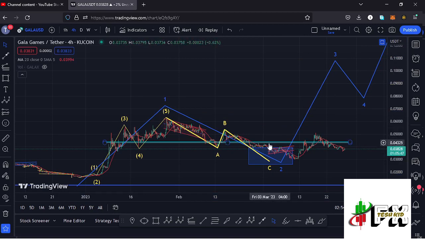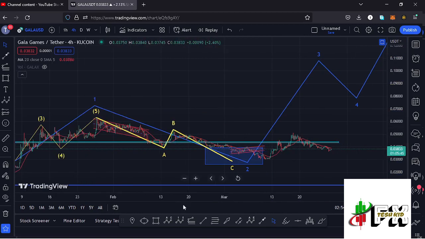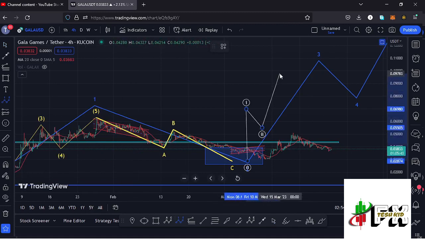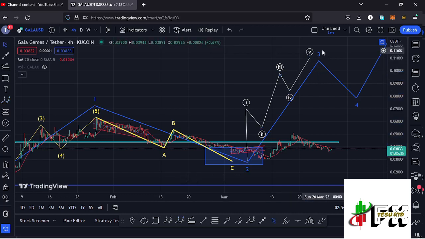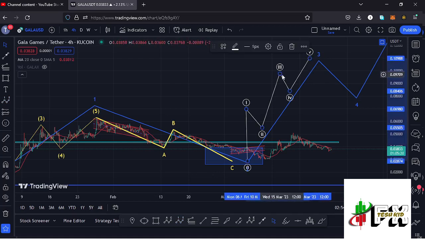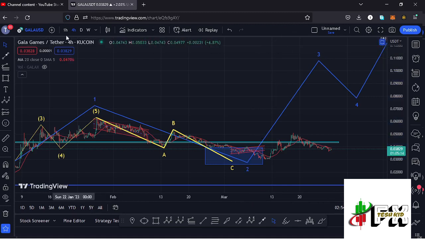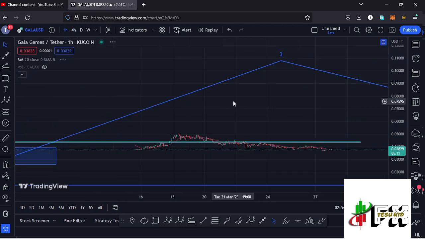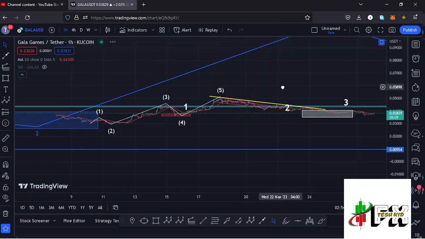And in the formation of that wave 3, which is also an impulsive wave, I'm also expecting to see a 5-wave structure in formation within the formation of that wave 3, having the wave 5 fully maximizing our target areas and also giving us the high for that wave 3 to the upper side. And it is this micro Elliott wave count within the formation of that higher Elliott wave count 3 that is going to give me the short-term scenarios that I'm expecting to play out here on the Gala Games chart, and I believe that is better seen here on the 1-hour chart.